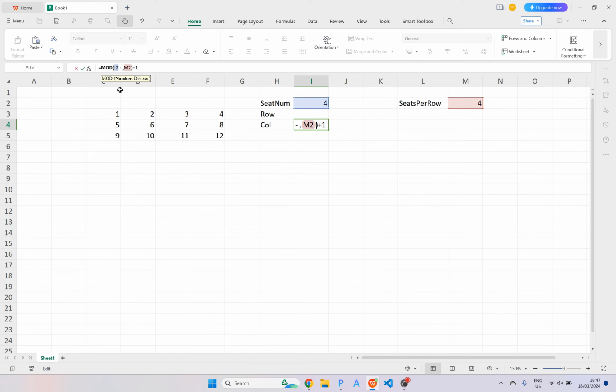So everything is shifted 1 to the right. Now the way we can fix that is if we just have a -1 here. And then, for example, if we go 1, it says column 1, 2 says column 2, 3 says column 3, and 4 says column 4, okay, which is correct. And now if we go for 5, it says back to column 1. And of course we can try 8, yeah, 8 is going to be column 4. Okay, so you can see this is working.